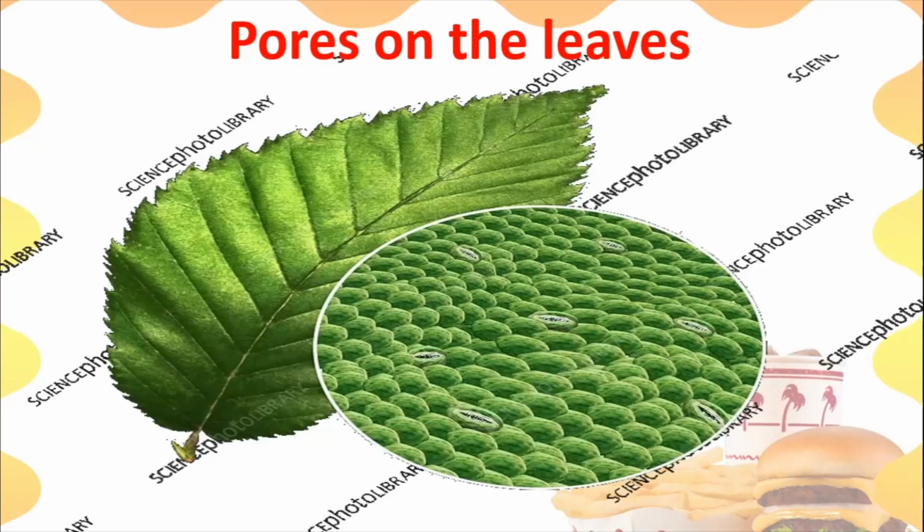You can see this is a leaf. On the surface of this leaf, if you look at it under a microscope, you will see there are tiny, tiny pores on them. There are tiny holes on this leaf. Now it is through these holes that air enters the leaves.